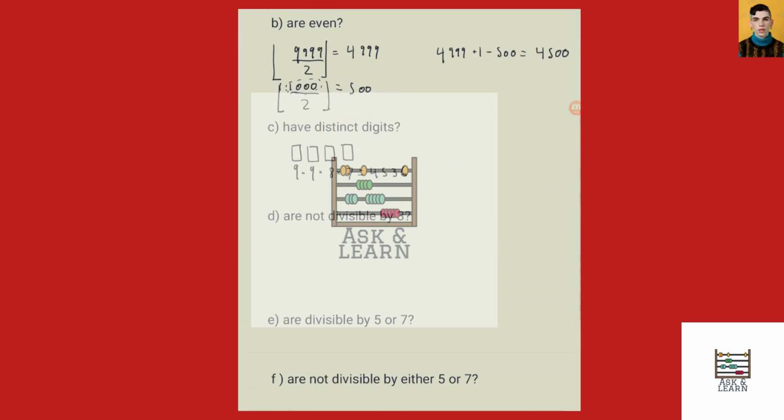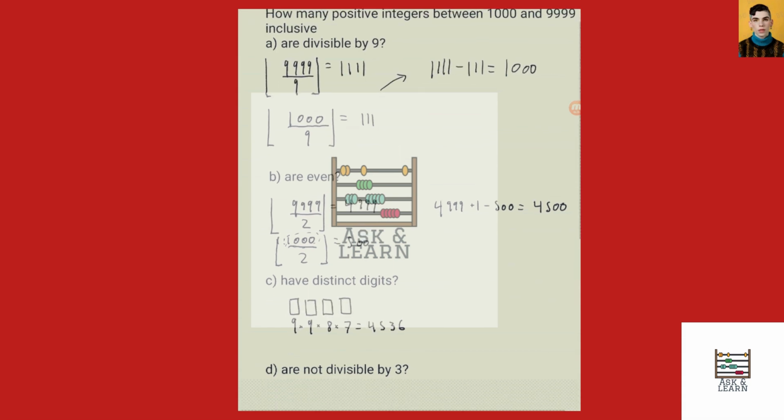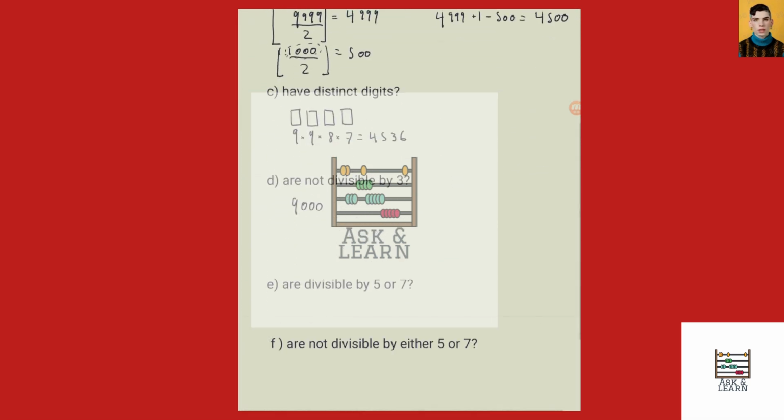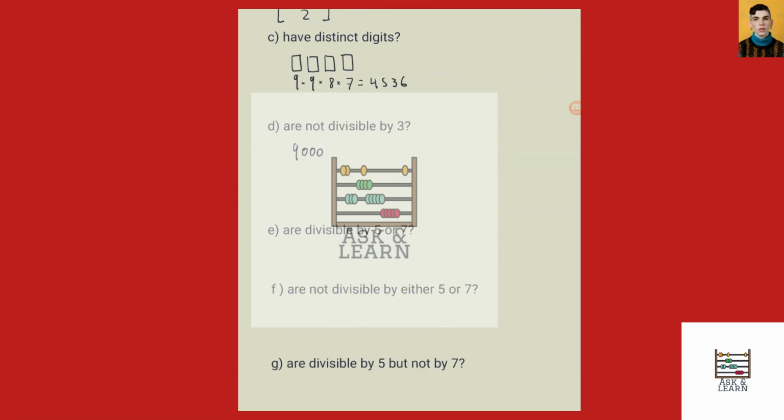Next, we want to answer how many are not divisible by 3. So that's going to be equal to the total number of positive integers, and there are 9,000 positive integers between 1,000 and 9,999. Then we want to subtract off all of the integers less than or equal to 9,999 which are divisible by 3.